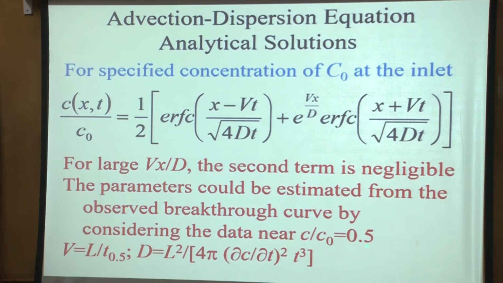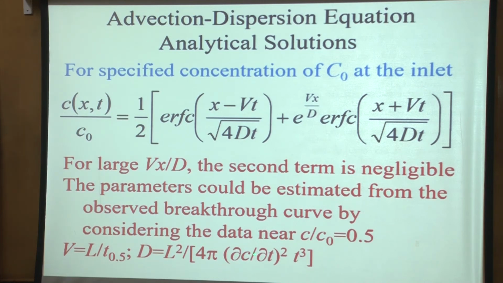And similarly, if you look at the slope of the concentration curve, as we discussed, the slope gives you an idea about the dispersion coefficient. So if you look at the slope of the breakthrough curve near C by C naught equal to 0.5, it will give you some idea about the dispersion coefficient. This is a very elementary, simple way, and it basically comes from your solution.